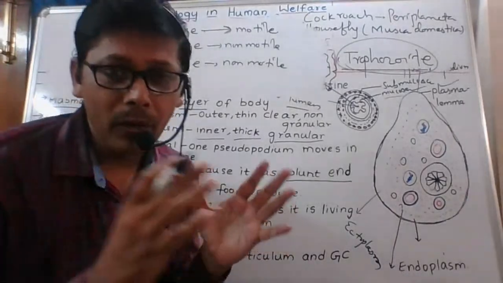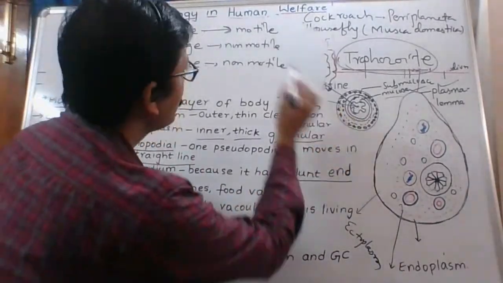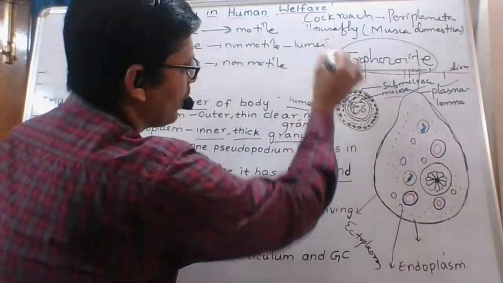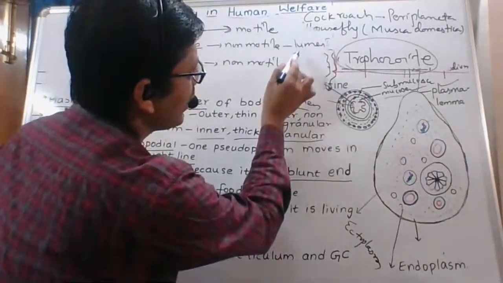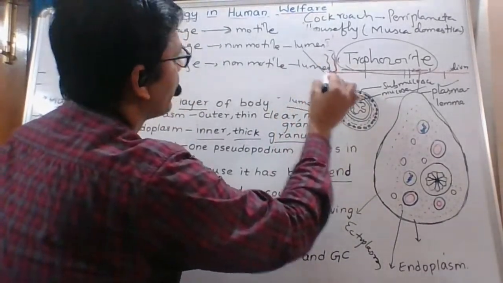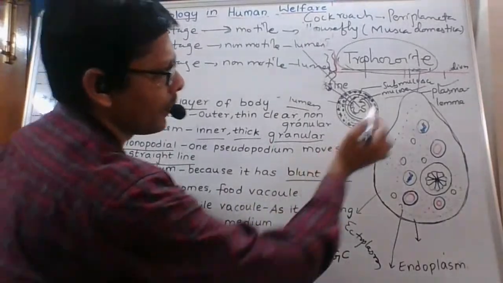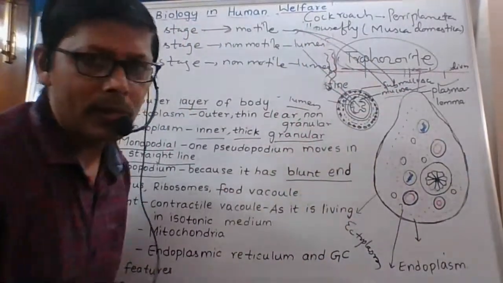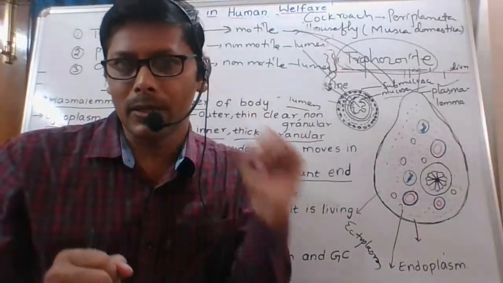Next one, where do they live? These two stages live in the lumen. But the trophozoite stage lives in the mucosa and submucosa. This is the living place of these three stages.